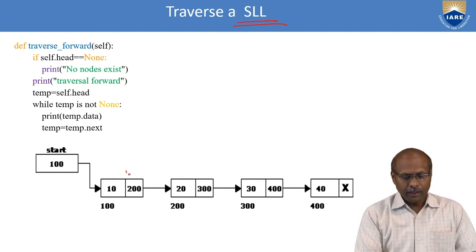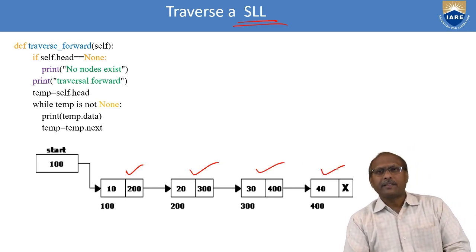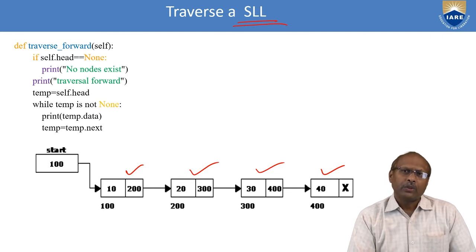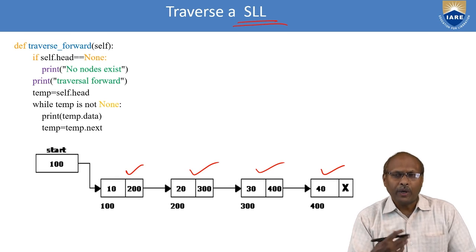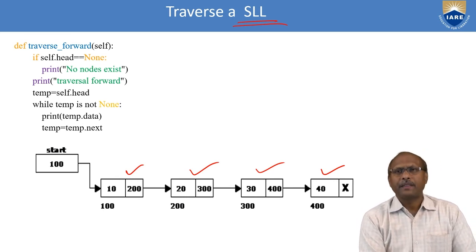Currently, 4 nodes are there: 1, 2, 3, 4. In the first node the value is 10, in the second node the value is 20, the third is 30, the fourth is 40. So I have to display every node's value one by one. If you want to display one by one in order, then you have to know the starting address.